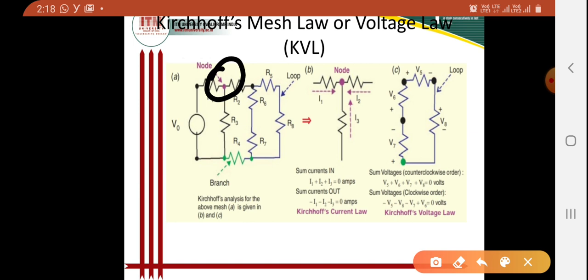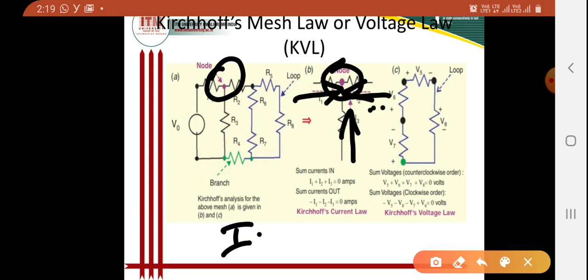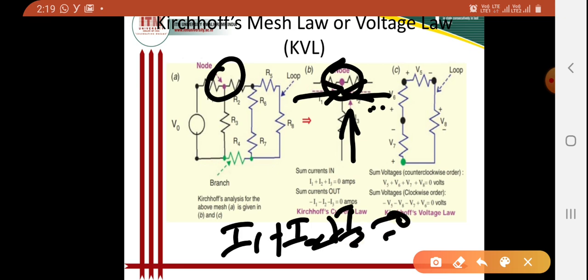Here, see the sum of currents at this node. To this node the incoming current is I1, this is the current direction of I1, this is the current direction of I2, and this is the current direction of I3. All are incoming, so I can write according to Kirchhoff's current law: I1 plus I2 plus I3 is equal to 0.